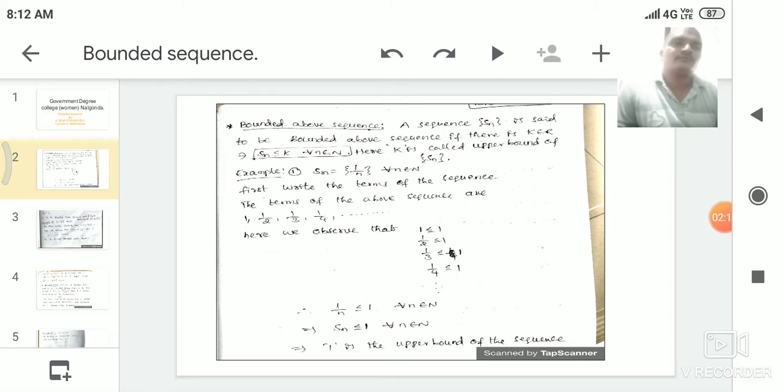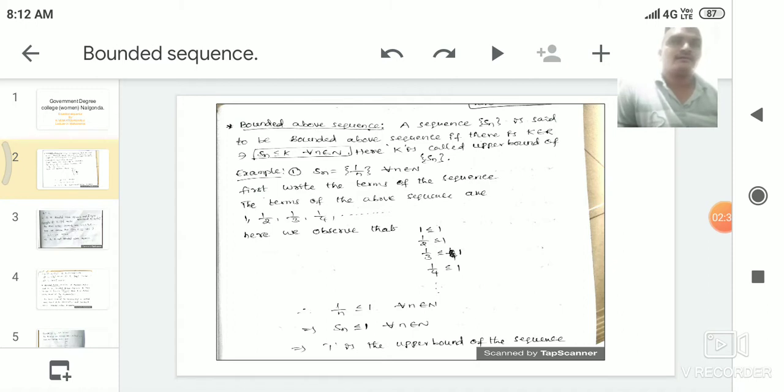For example, we see the previous example: 1 by n is a sequence. The terms of that sequence are 1, 1 by 2, 1 by 3, 1 by 4, 1 by 5, and so on. In that, 1 is an upper bound for the sequence 1 by n. Why?